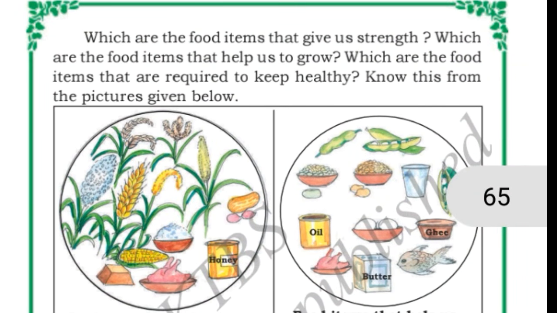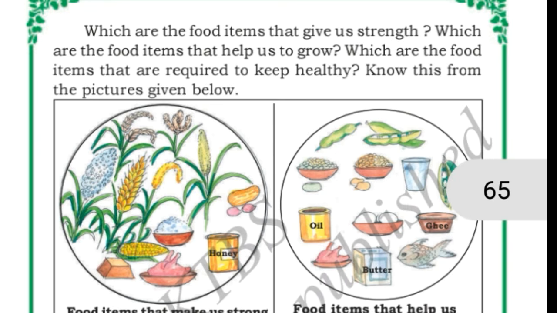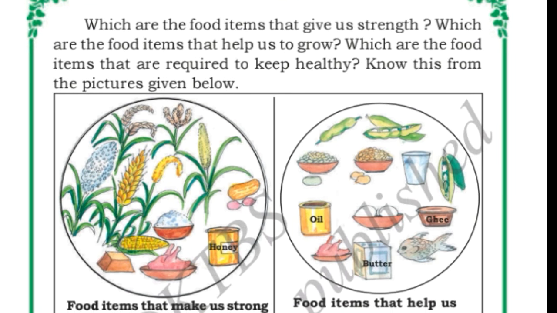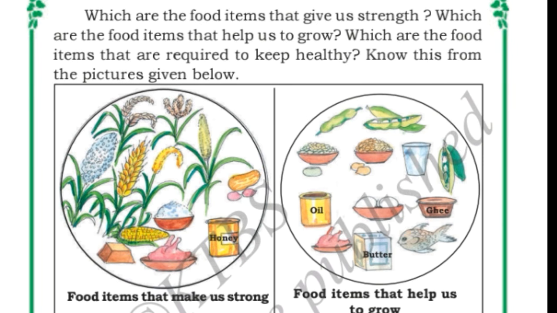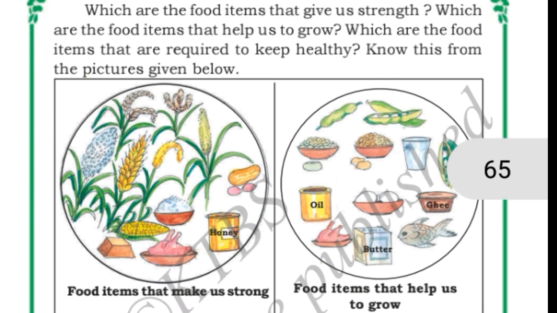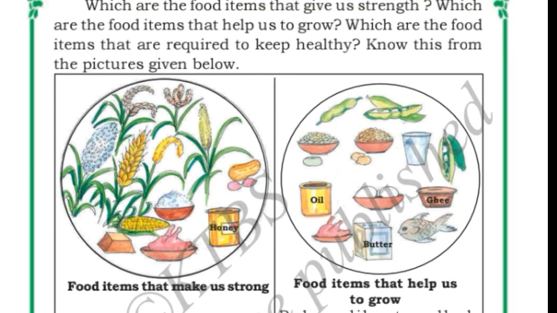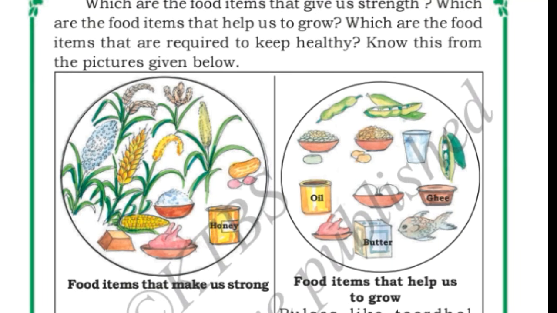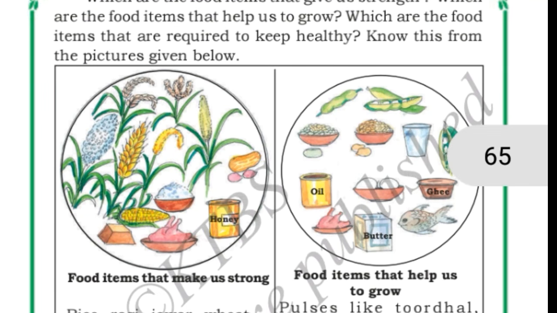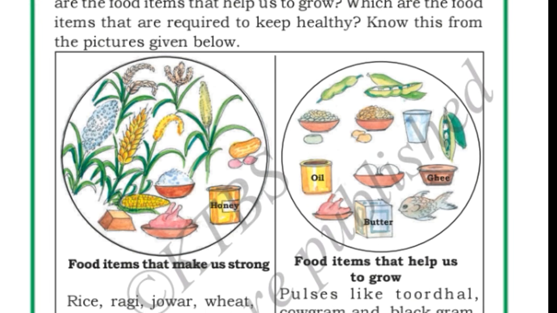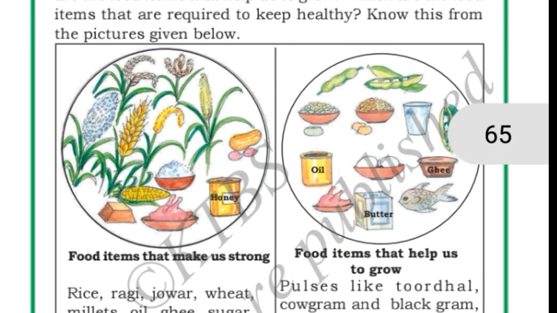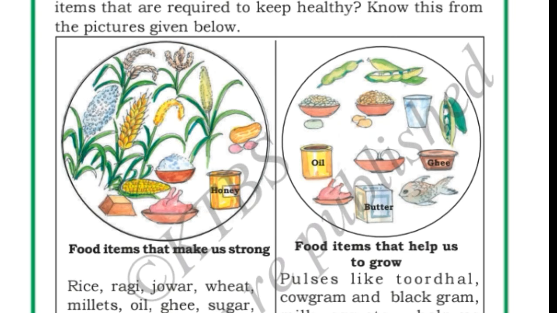See here, some of the food items make us strong, some help us to grow, and some keep us healthy. All these three kinds of food items are different from one another. Some of the food items will make us strong, first thing. Second thing, some of the food items will help us to grow. Third thing, some of the food items will keep us healthy. So we need different kinds of food for the different things.